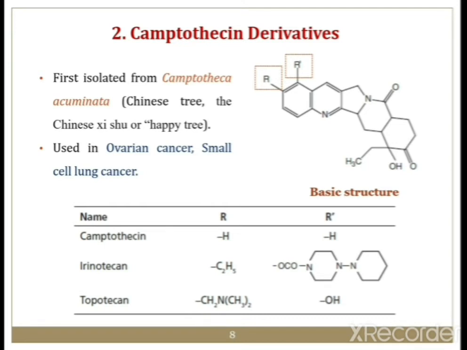In irinotecan there is C2H5, and a piperidine, pyrrolidine kind of ring system is substituted on R dash. Next is topotecan, with CH2N(CH3)2 and an OH group. So these are the three examples of camptothecin derivatives.